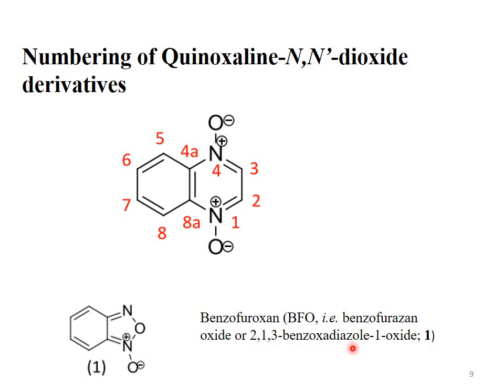So the nitrogens are present at position 1 and position 3, and the oxygen is present at position 2, and this carbon is position 4, this carbon 5, this carbon 6, and this carbon 7. So it's compound number 1. The exact name is 2,1,3-benzoxadiazole 1-oxide. The numbering always starts from the quaternary nitrogen, so this is at position 1.